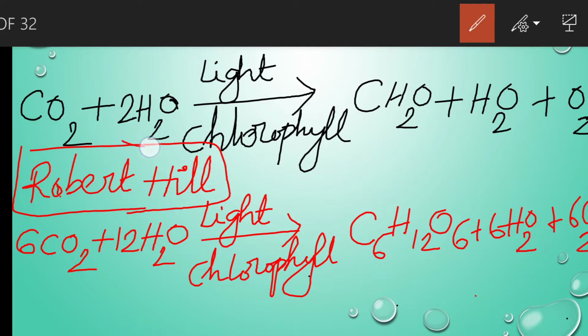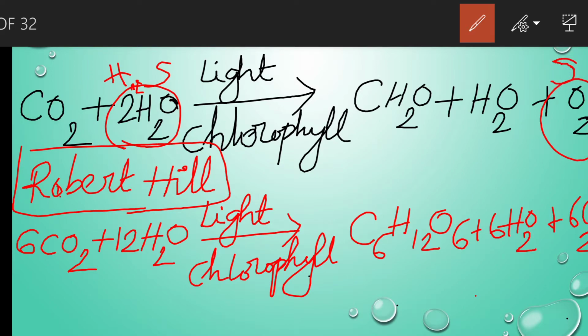In plants H2O is the starting material, but sulfur bacteria take H2S as the starting material for their photosynthesis. Generally in photosynthesis oxygen is produced, but since sulfur bacteria take H2S as the starting material, they produce elemental sulfur.